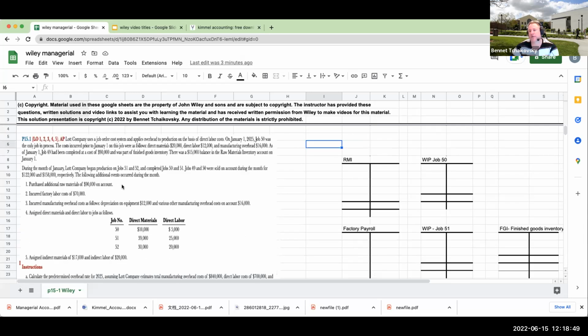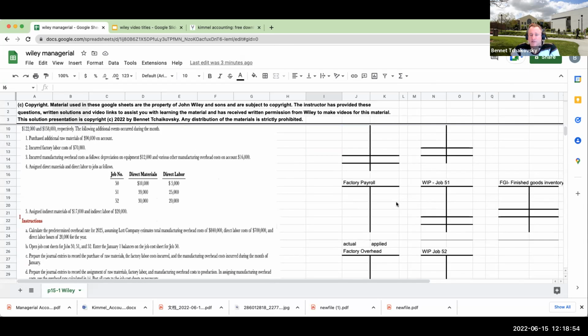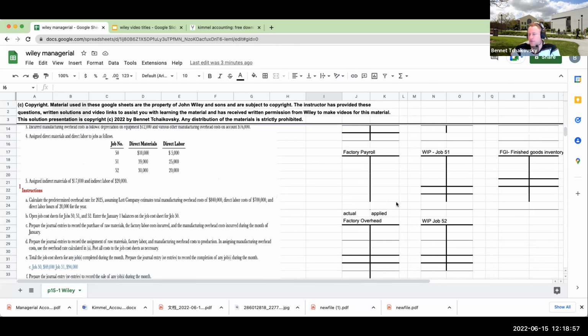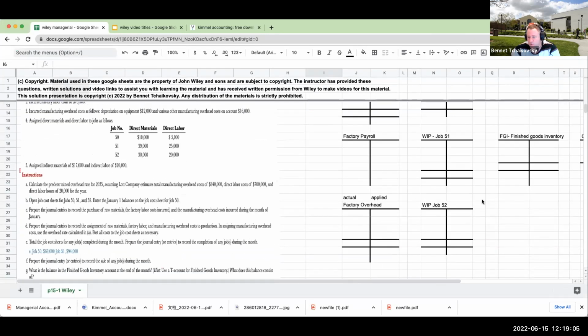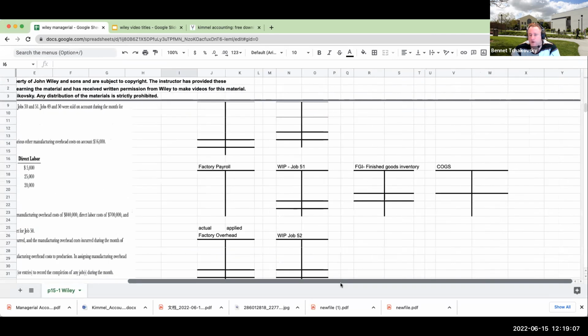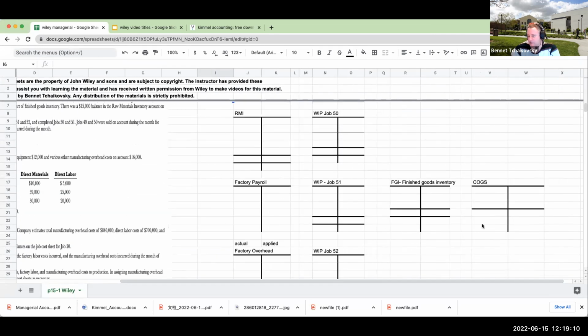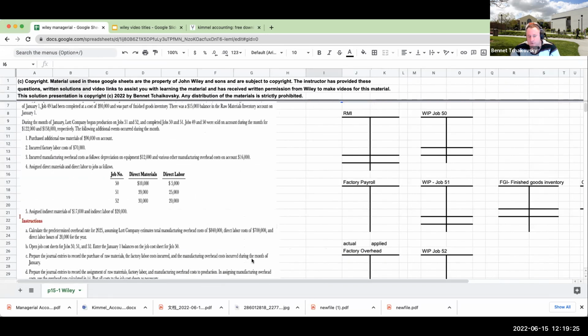Now, one of the things that you'll see when I'm solving job order costing problems is I like to lay it out like this. There is a very particular reason why: in my opinion, it's a much better visual representation of what's going on. If I can see how everything is traveling, that's going to be much easier for me to deal with. It will also give us the journal entries if we're asked to prepare them, but I'm not a big fan of journal entries when it comes to this.